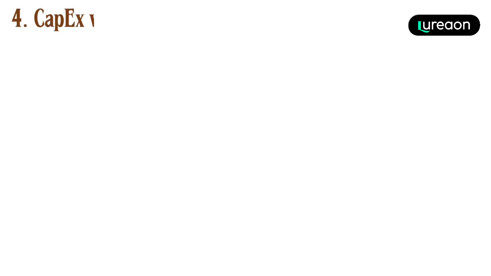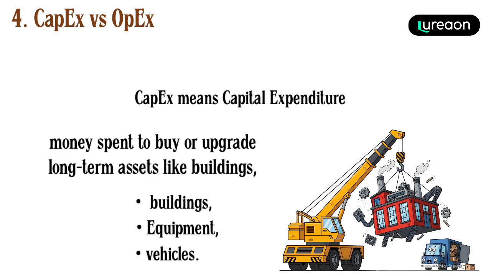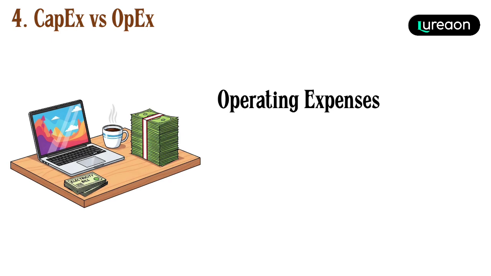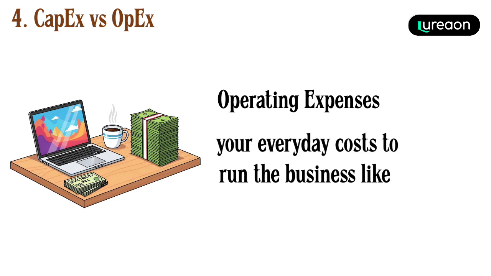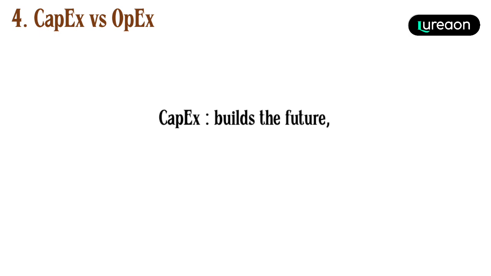4. CapEx versus OpEx. CapEx means capital expenditure, money spent to buy or upgrade long-term assets like buildings, equipment, or vehicles. OpEx means operating expenses, your everyday costs to run the business like salaries, rent, and utilities. CapEx builds the future, OpEx runs the present.